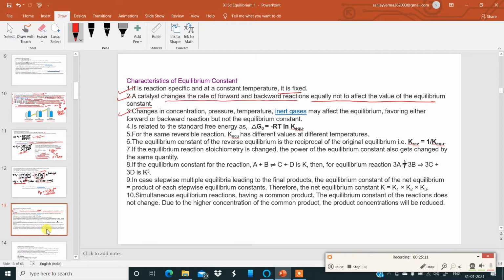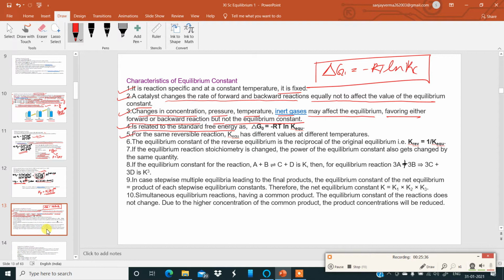Number 3. Changes in concentration, pressure, temperature, and inert gases may affect the equilibrium, favoring either the forward or backward reaction, but at the end of the day, not the equilibrium constant. Number 4. The equilibrium constant is related to free energy: delta G naught is equal to minus RT ln Kc. Remember this very important equation. Number 5. For the same reversible reaction, Kc has different values at different temperatures. That means for the same reversible reaction happening at different temperatures, Kc will have different values.